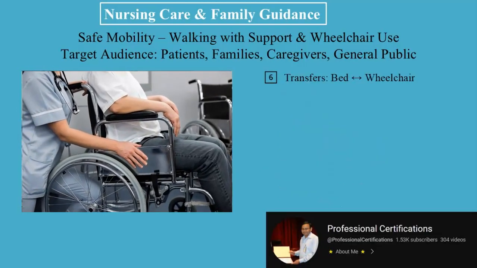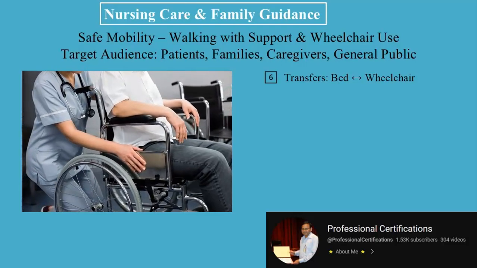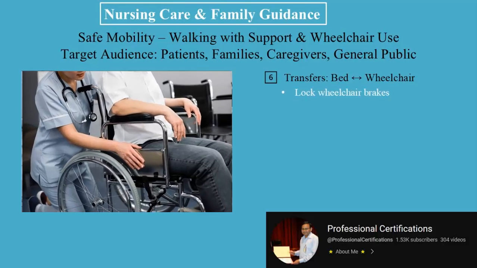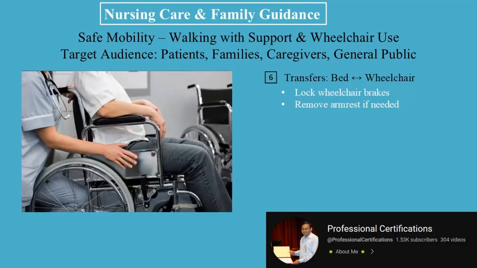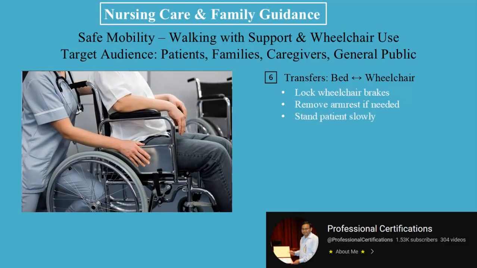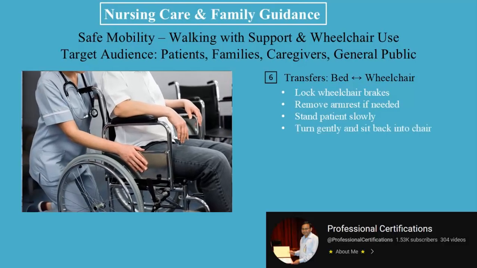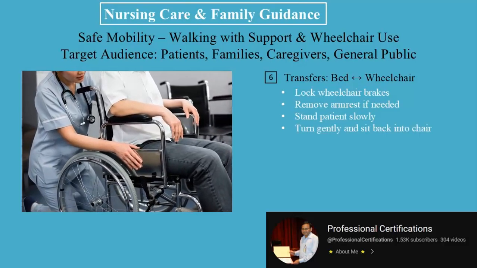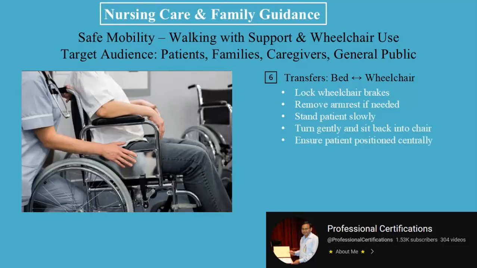6. Transfers. Bed to wheelchair and vice versa. Step by step. 1. Lock wheelchair brakes. 2. Remove armrest if needed. 3. Stand patient slowly. 4. Turn gently and sit back into chair. 5. Ensure patient is positioned centrally. Never pull the patient. Support and guide gently.